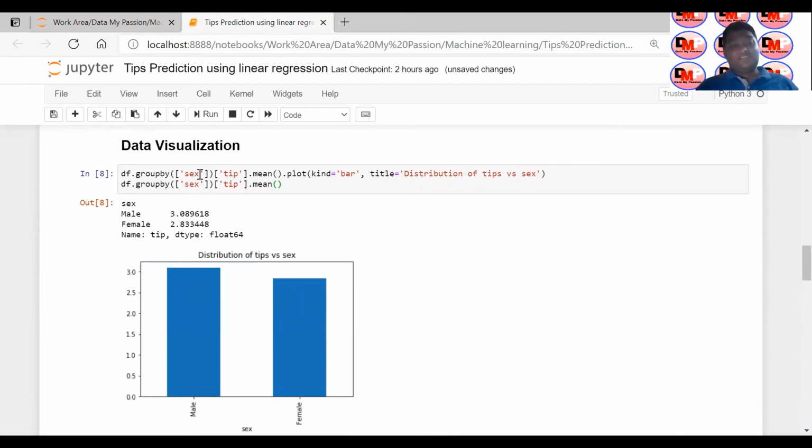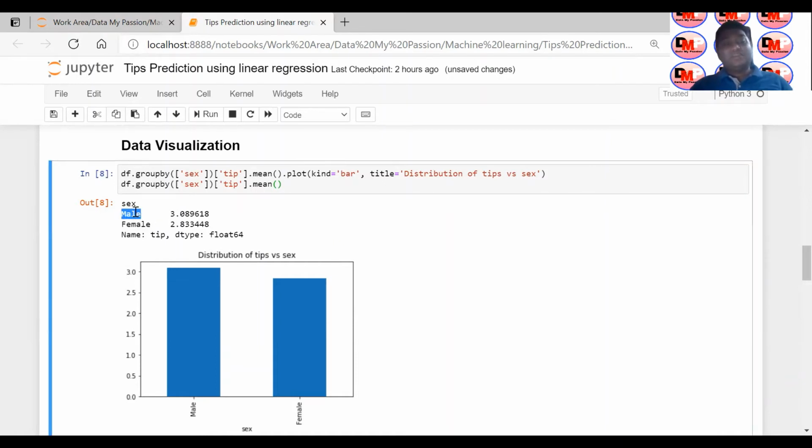Say for example, based upon a gender column or a sex column, I wanted to see what average tip has been given with respect to gender. So df dot groupby in brackets sex and tip dot mean function will give you, based upon the gender, the mean tip given by male customers and female customers.